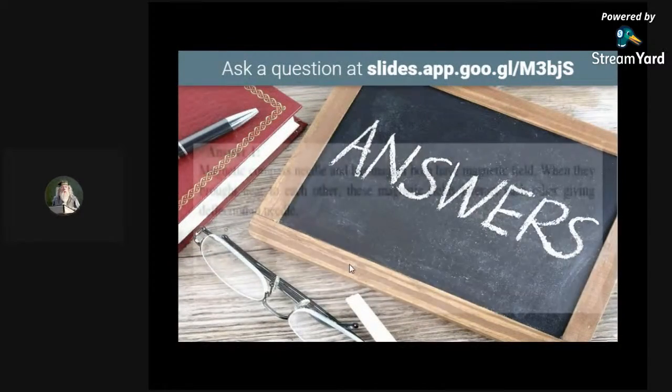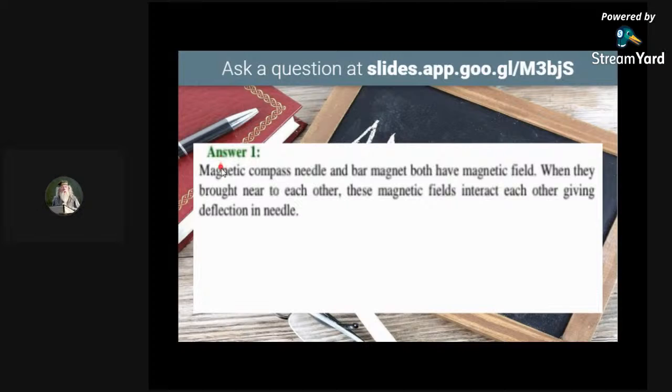Okay, so answer time. See the answer. Magnetic compass needle and bar magnet both have magnetic field. When they both come near each other, these magnetic fields interact with each other, giving deflection in the needle. That means repulsion is occurring, and due to that repulsion, the needle which is lighter is getting deflected. Fine. Is the reason clear with this?